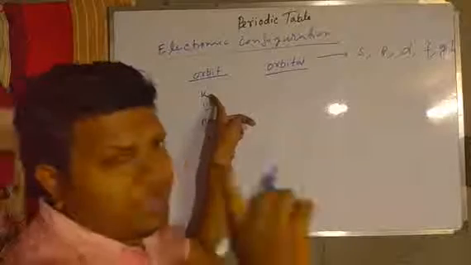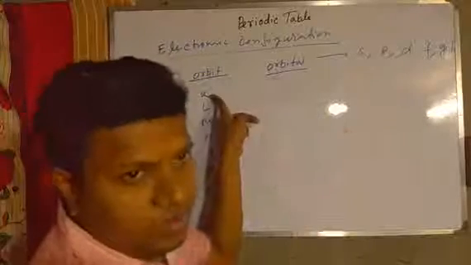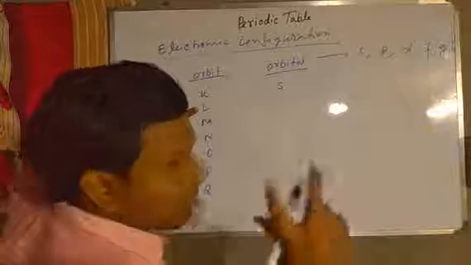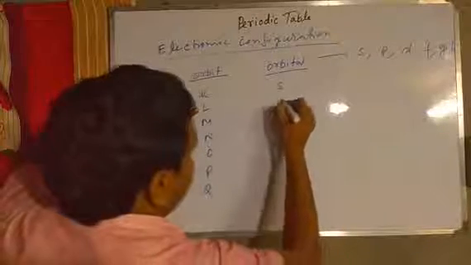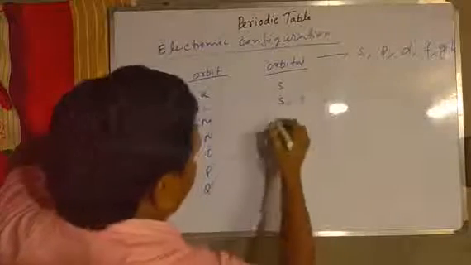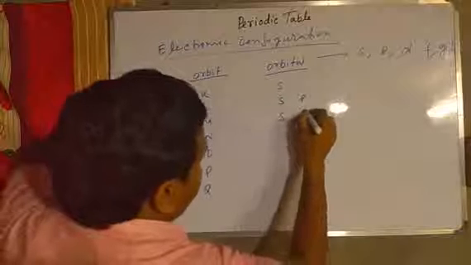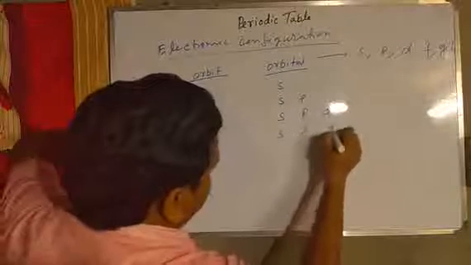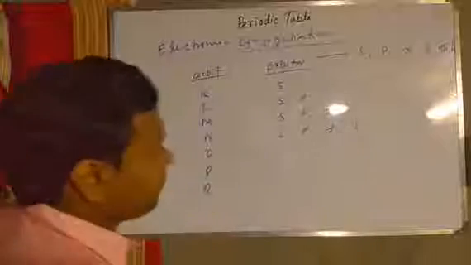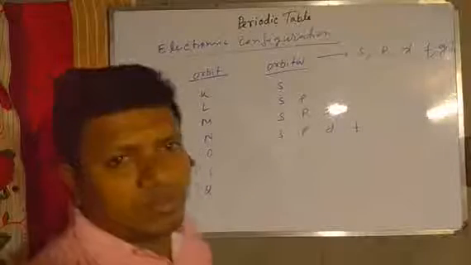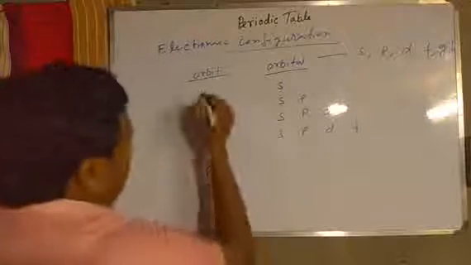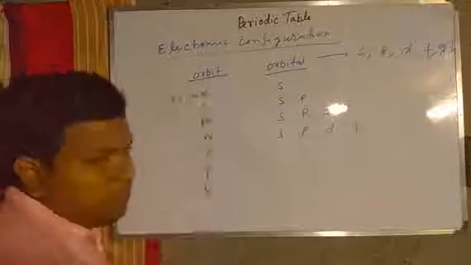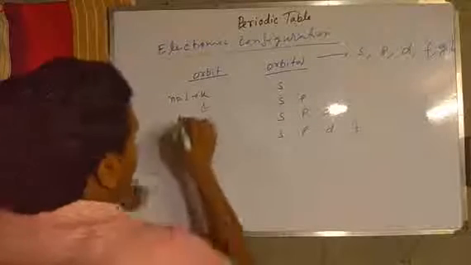The first orbit means one orbital, so s. The second orbit means two orbitals, s and p. The third is s, p, d. The fourth is s, p, d, f. The first orbit means n is equal to 1, the principal quantum number.